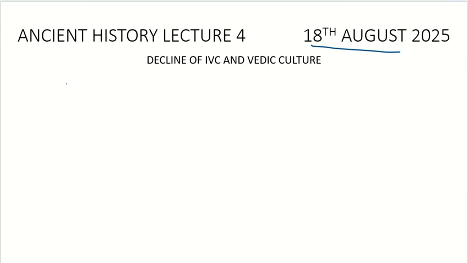Before we start our discussion, I would like to give a brief introduction of what we have discussed so far on the timeline basis. We started with 2 million BCE till approximately 50,000 BCE, or for India it is assumed to be 35,000 BCE. It was the Paleolithic age. We discussed the Paleolithic age in great detail.